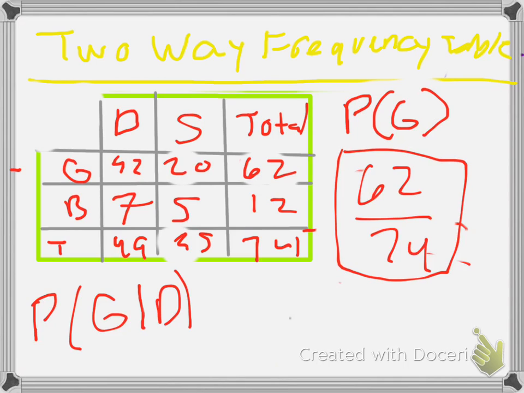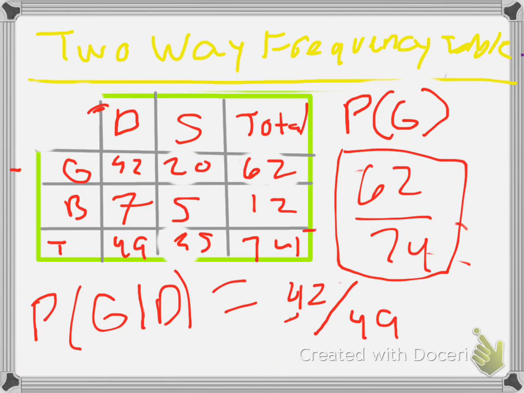Let's find the probability of girls given that they like dodgeball better. So, we look at the girls section. We see how many are in the dodgeball section. And we see the total amount out of the entire dodgeball section. And we get the answer 42 over 49. So 42 out of these 49 people who like dodgeball are girls.